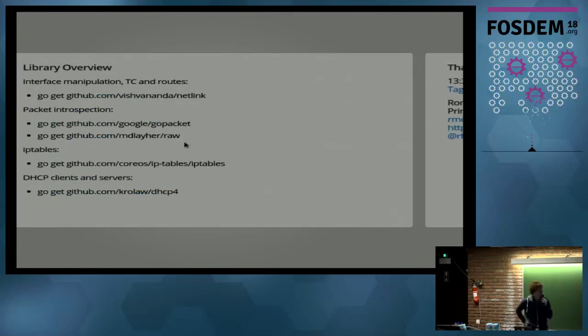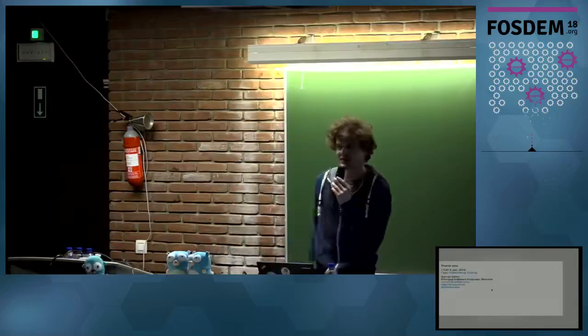Here is an overview of useful libraries I've been talking about now, and also about libraries which I didn't have the time to talk about. Mostly the netlink library, gopacket and rawpacket for packet introspection. Then for iptables you have iptables from CoreOS. There is an interesting difference to the other packages. This one requires the iptables tool on the host. So here I didn't completely fulfill the goal of my talk, but it's still a very useful package. Also, if you want to send and receive DHCP packets or whatever, you can use the DHCP library mentioned here. Yeah, that's pretty much it. So, questions?